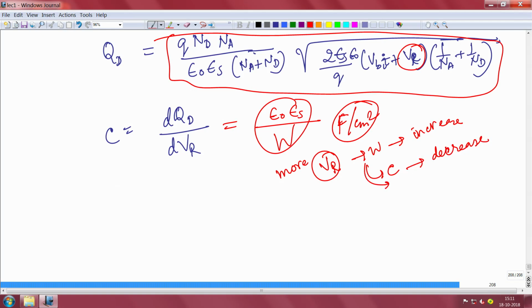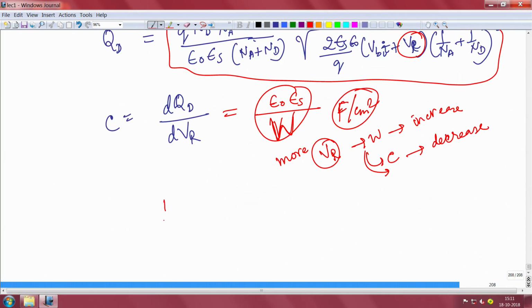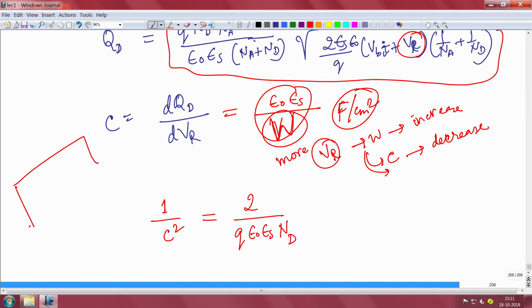Now, you can of course choose to write the expression of W in the detailed form like I had written here. Then, if you do a little more mathematics and take 1 by c square, the value will come out to be 2 by charge of electron epsilon naught epsilon s by doping. Say I am talking about a one sided abrupt junction, which means I have a p plus, very highly doped p type, and a relatively lightly doped n type.